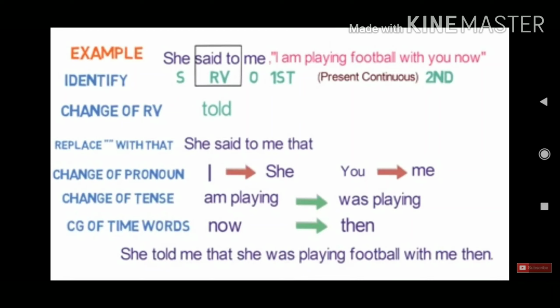Then you will replace the inverted commas with that, and then there will be change of pronoun: she told me that she was playing football. She is telling about herself, so I will change to she and you will change into me. Then change of tense: as this sentence is present continuous, it will change into past continuous, that is am playing will change into was playing.